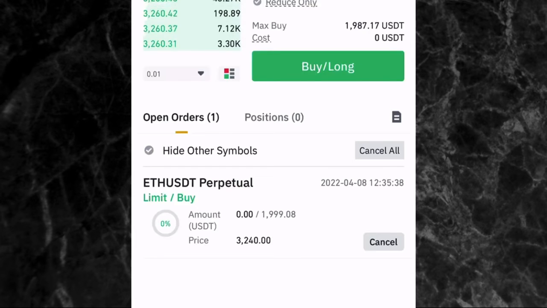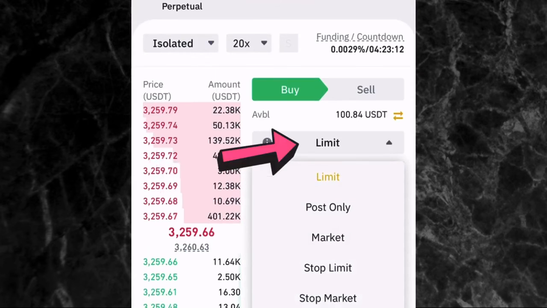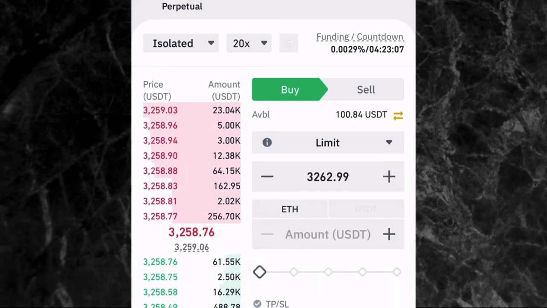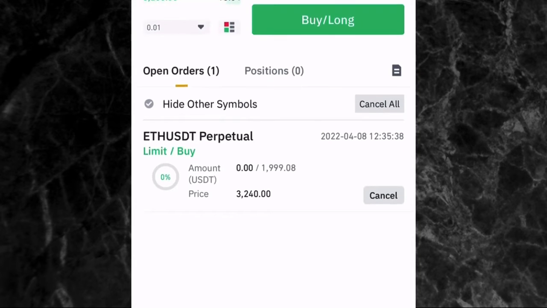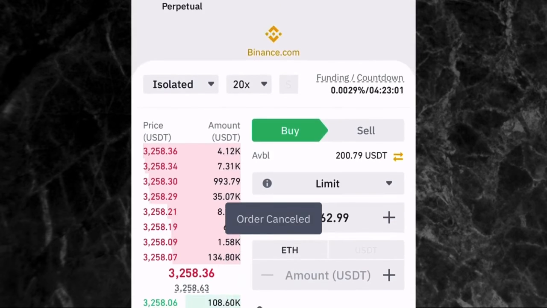Now, let's say, for example, we want to enter the trade instantly. Like, we don't want to wait for the market to go down before we enter the trade. You just have to come up here where you have limit. You tap it and here you tap on market. You're going to be using market instead of limit. But before I do that, let me cancel this trade that is open. I'm just going to tap on cancel right here. So once you cancel it, you have $100 back.